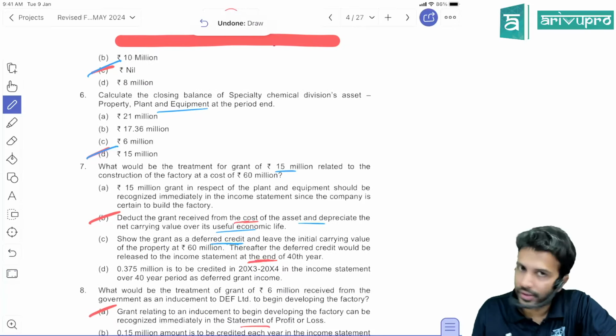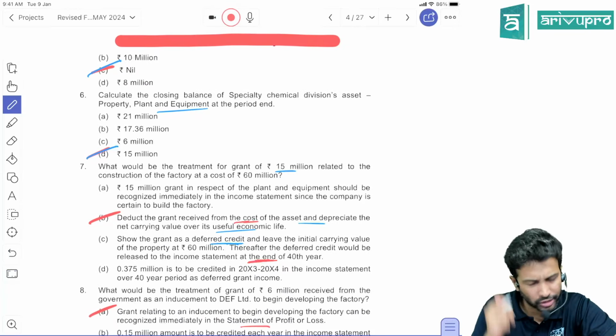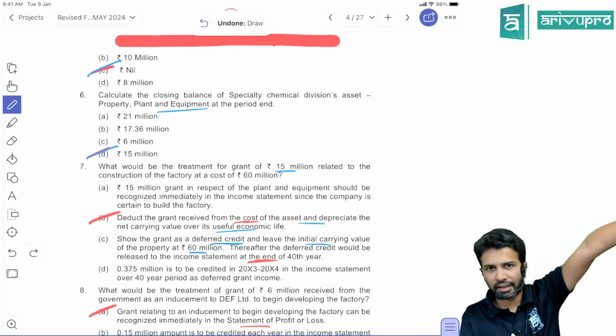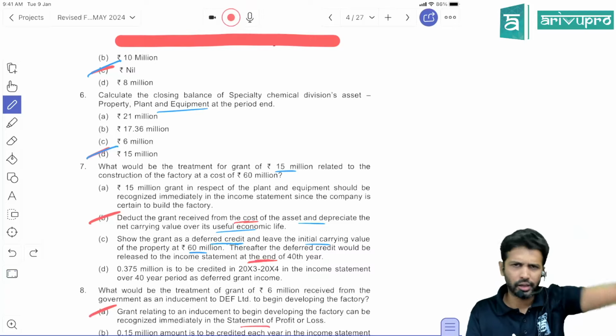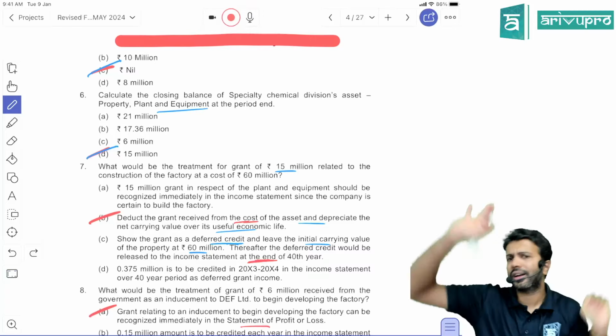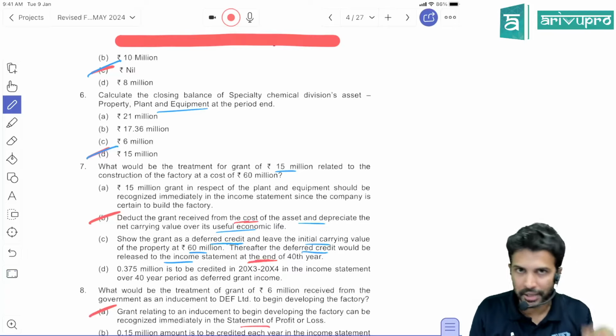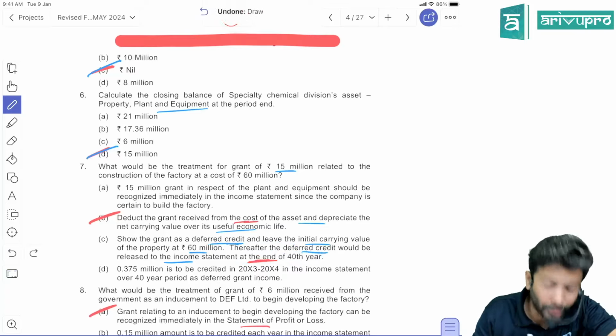Show the grant as deferred credit. That's what we mean by deferred income. That is also acceptable, no? And leave the initial carrying amount of property at 60 million. Meaning, the factory's carrying amount you keep at 60. The grant you put in deferred income. Then the deferred credit would be released to the income statement as an SPL at the end of the 40th year.